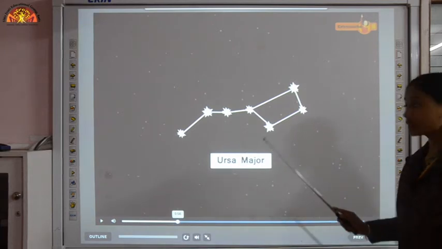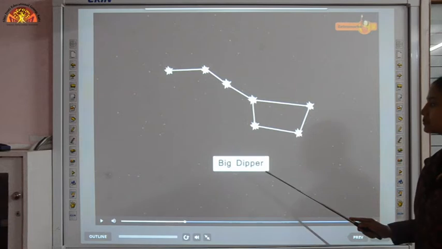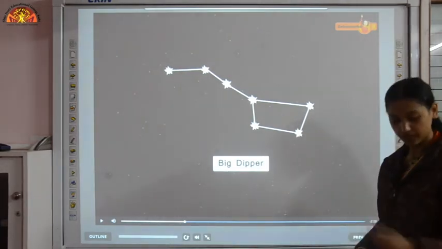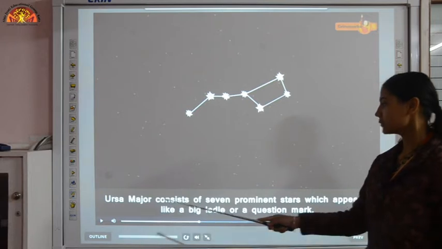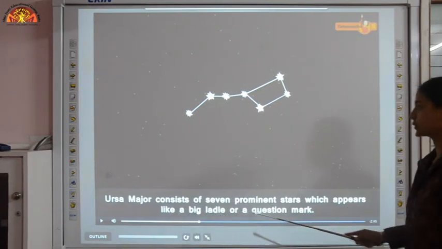It is a group of 7 stars, and this Ursa Major is also known as the Big Dipper. That means it looks like a big ladle or a question mark. Ursa Major consists of 7 prominent stars which appear like a big ladle or a question mark.